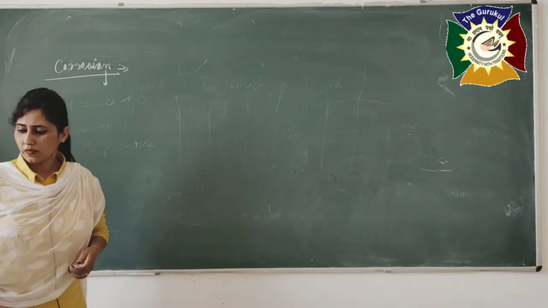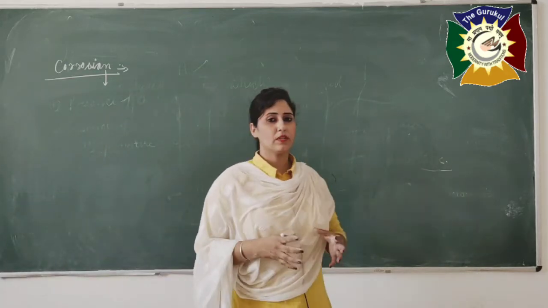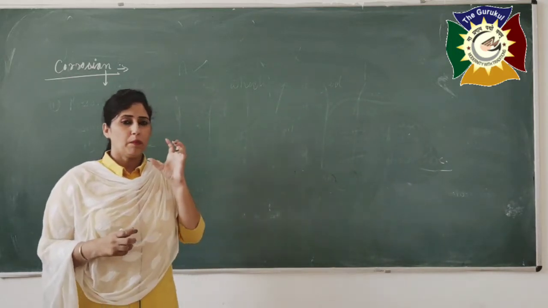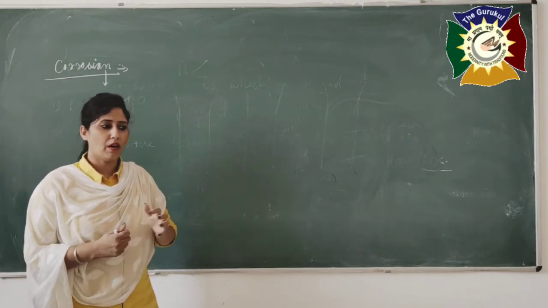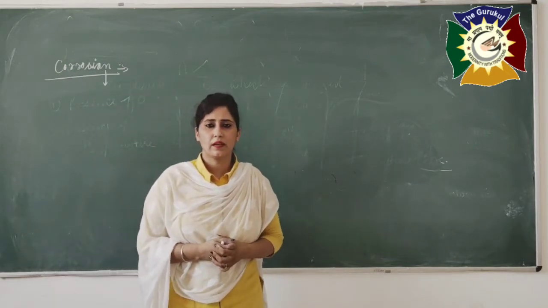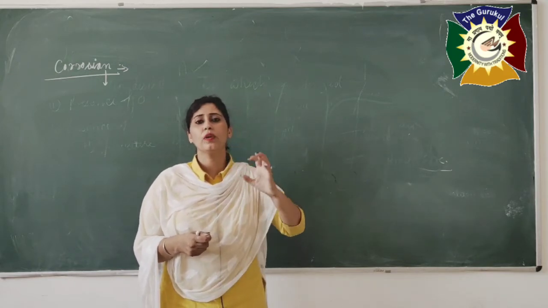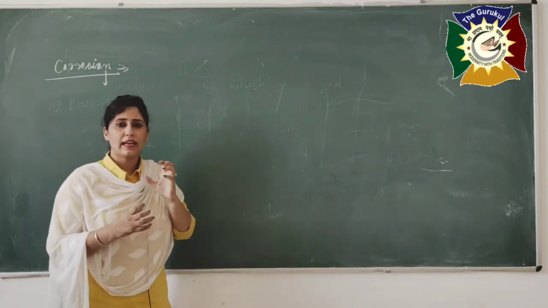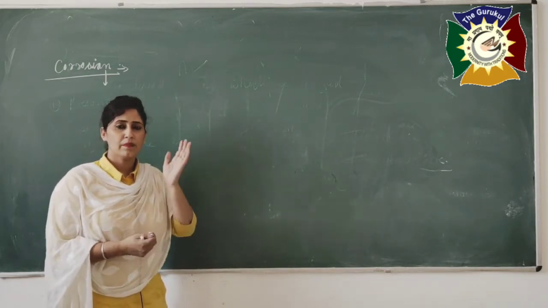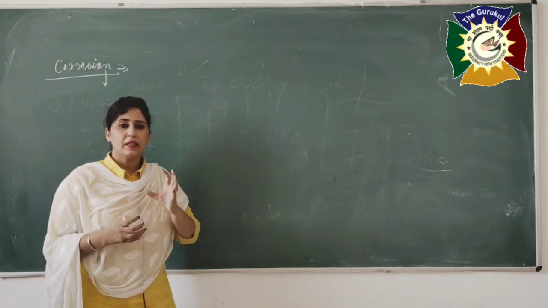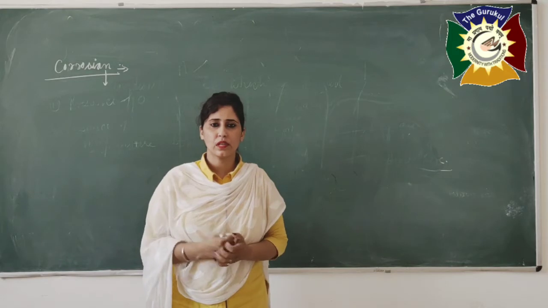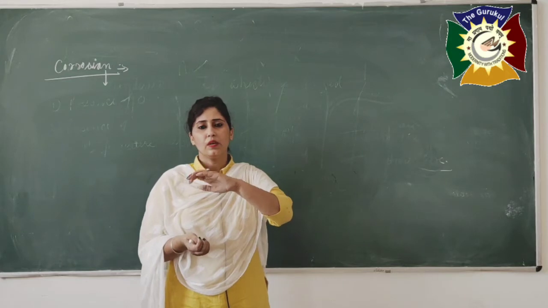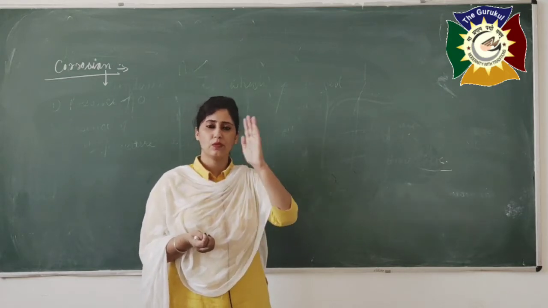See beta, you might have seen the silver jewelry. In this silver article or silver ornament, have you seen that the bright surface of the silver article after some time started to blacken? Its upper surface started to go black in color. Why does it happen? Because the silver reacts with the sulfur which is present in the atmosphere, and after reacting with sulfur it makes a silver sulfide layer on the silver article, and due to that layer the color changes from silvery to black.